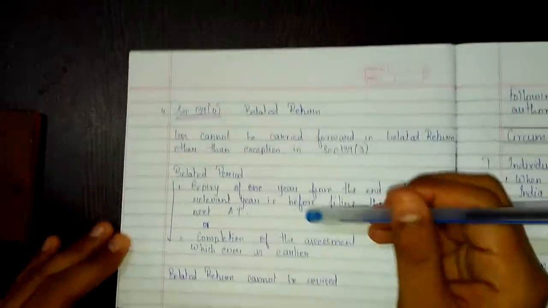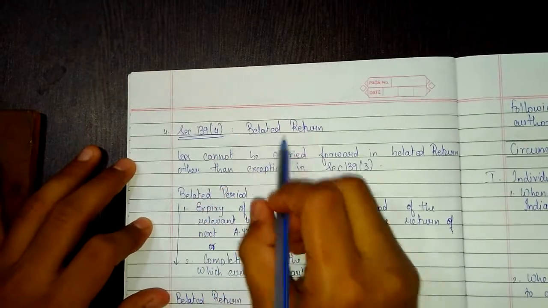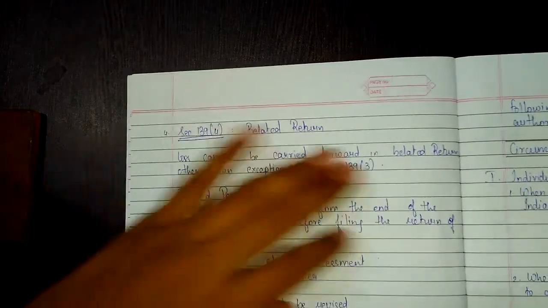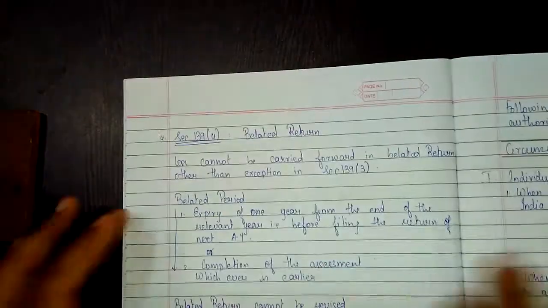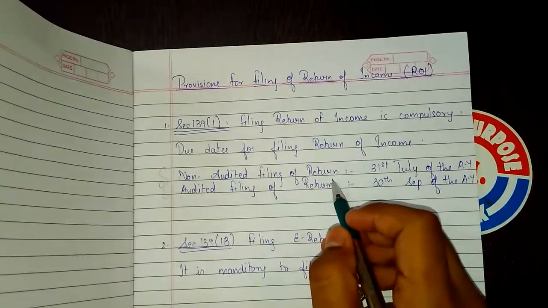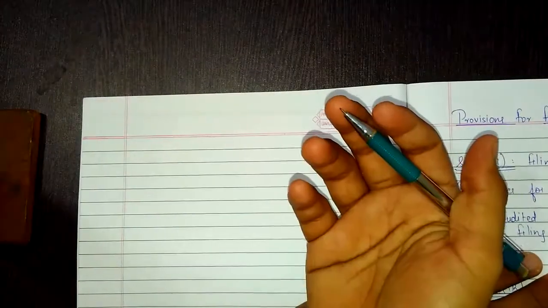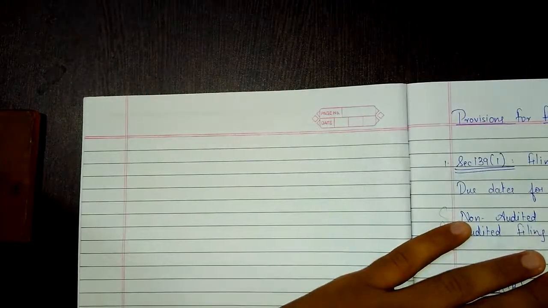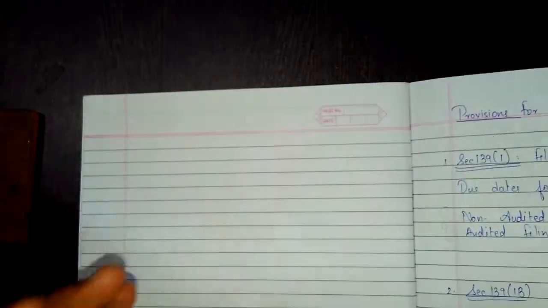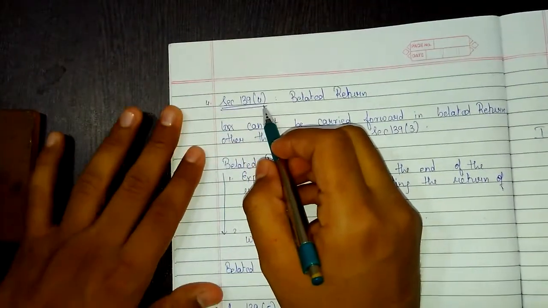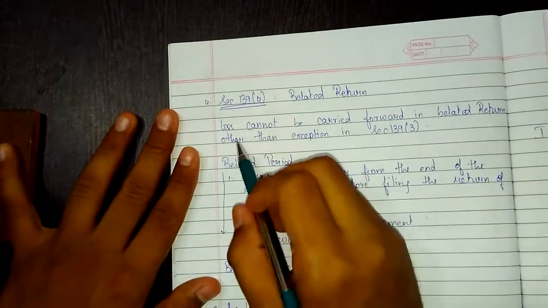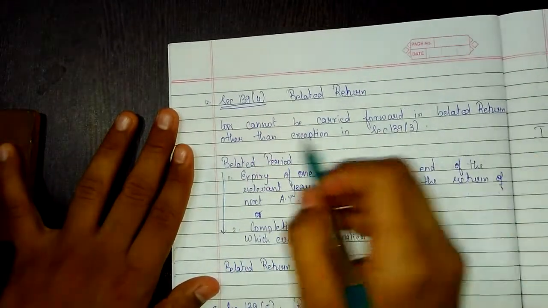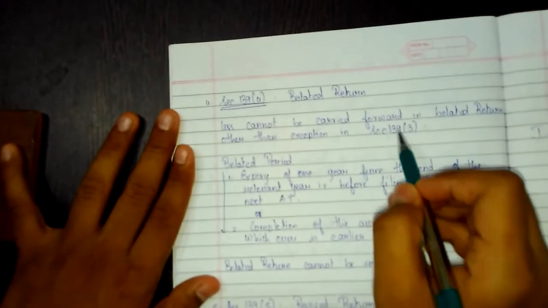Now let's see belated return. Section 139 subsection 4, belated return. So now let me ask you a question. If you have not filed the return up to the due date as per given under section 139 subsection 1, whether the Income Tax Act allows the assessee to file the return after such due date? So the answer is yes, because there is a section 139 subsection 4, belated return, that is losses cannot be carried forward in belated return other than exception in section 139 subsection 3.